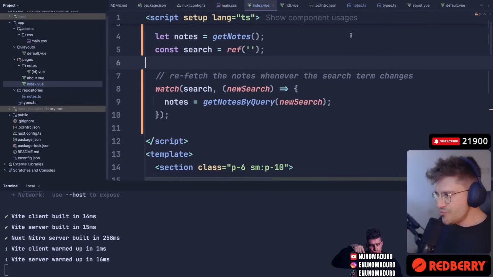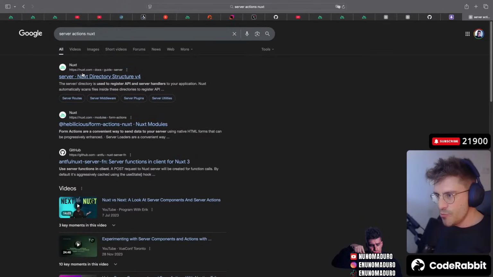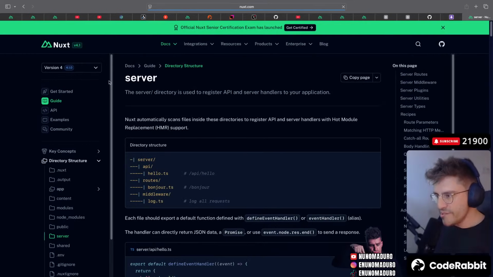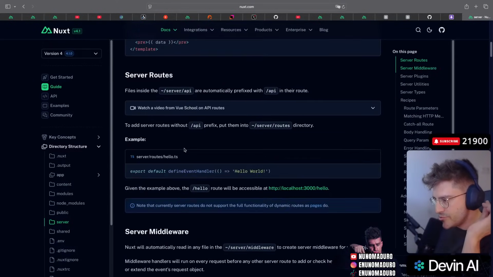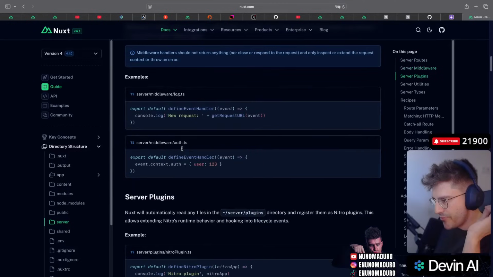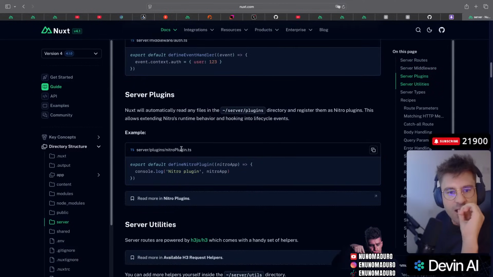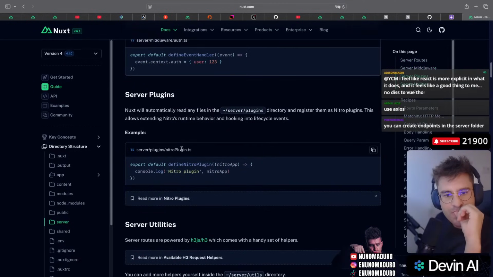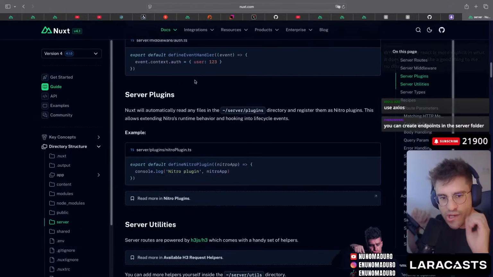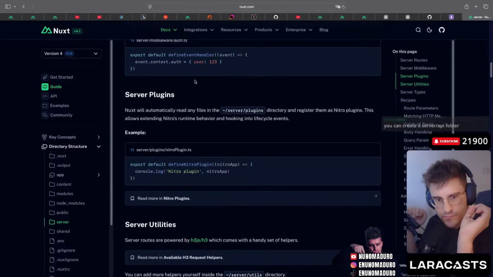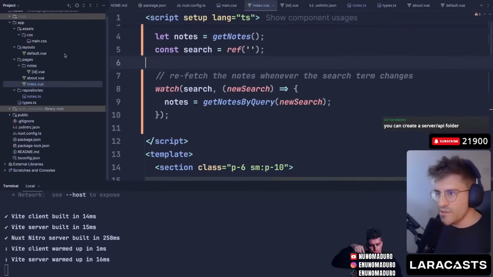So if I want to use things from the backend, I literally need to do fetch calls. I was kind of expecting to be able to do some sort of... You can create endpoints in the server folder. Oh, okay. So there are no server actions, basically. I cannot use async, await, those kind of things. Okay, let's do that then. Let's do that real quick then.